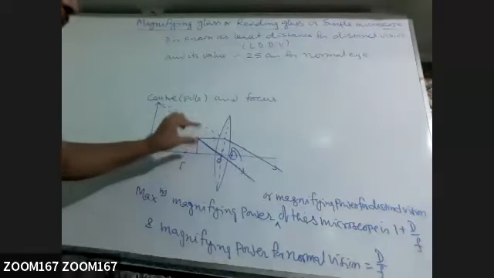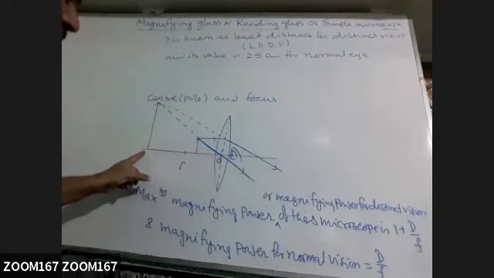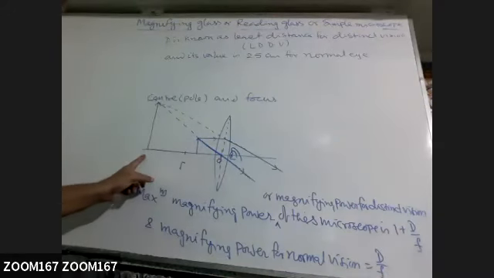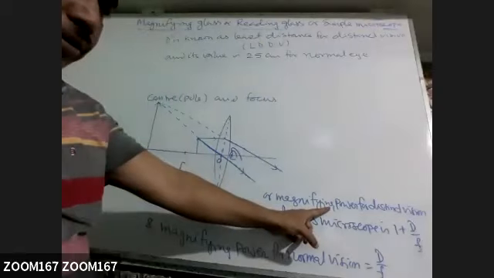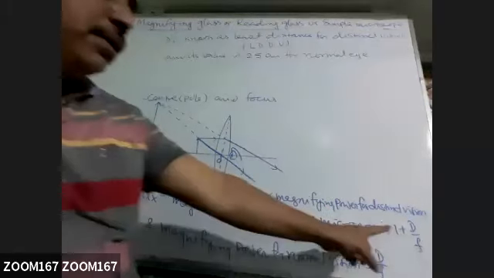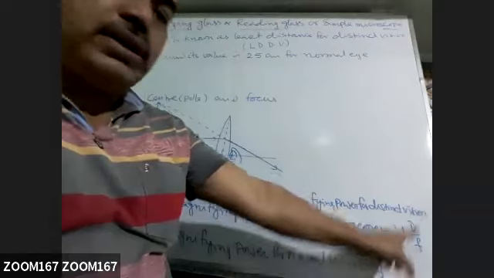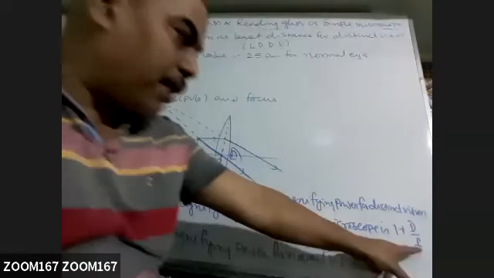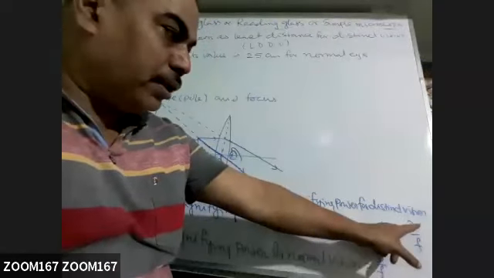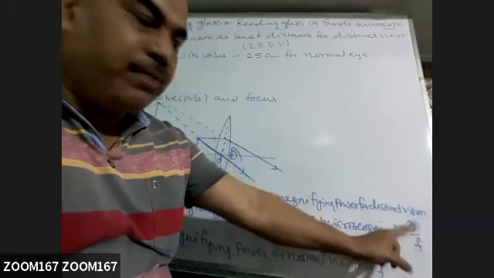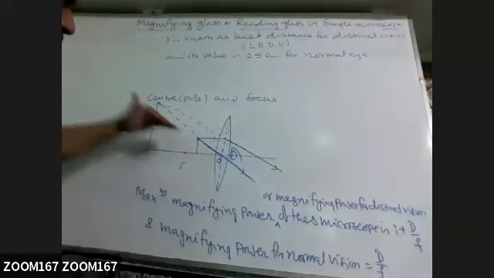So when the image is formed at a distance of 25 centimeter, that we call distinct vision. And in that case, its magnification is 1 plus d by f. That is, if it is 5 centimeter focal length, what will be 25 by 5, that is 5 plus 1, 6. So 6 times it will appear.